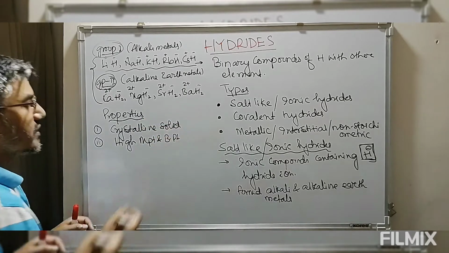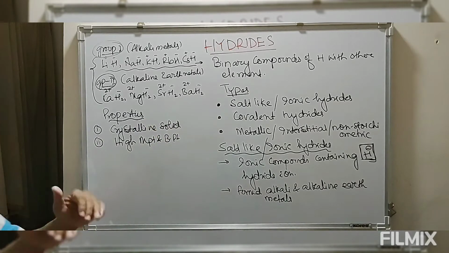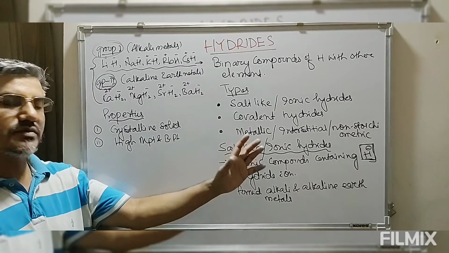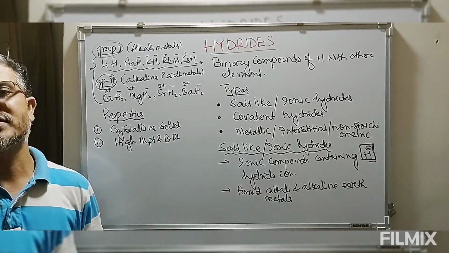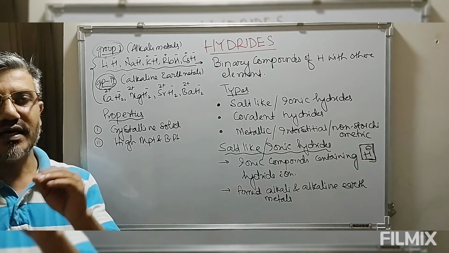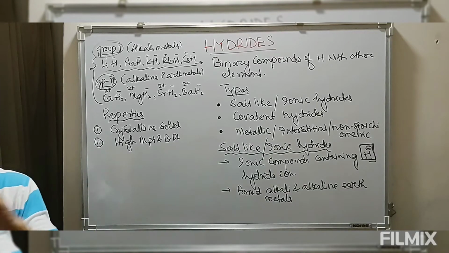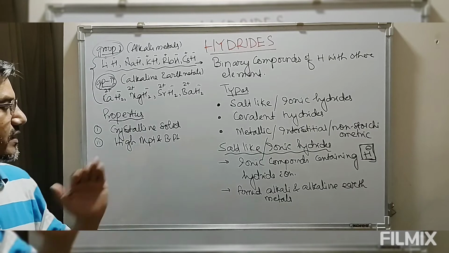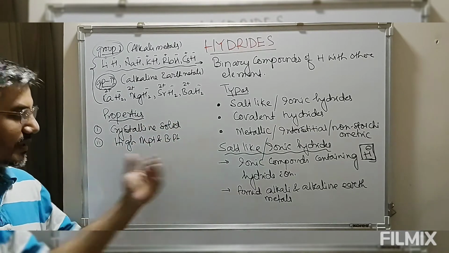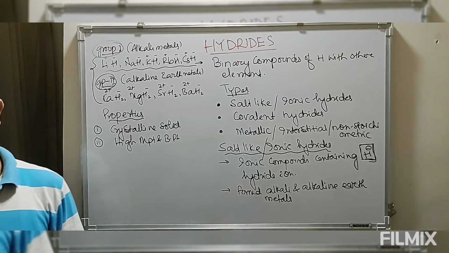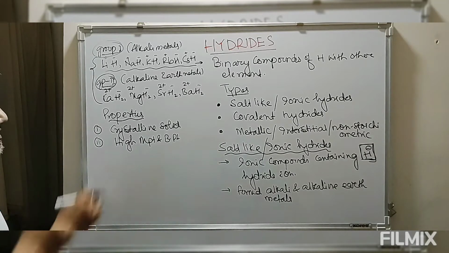This being a crystalline solid, we have a very strong electrostatic force of attraction between the cation and anion. Now to break this strong electrostatic attractive force, a large amount of energy must be supplied. Hence the melting point of these ionic hydrides is high. If the melting point is high, obviously the boiling point will also be high. So this is the second property.